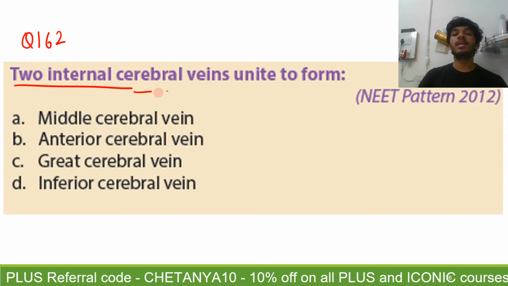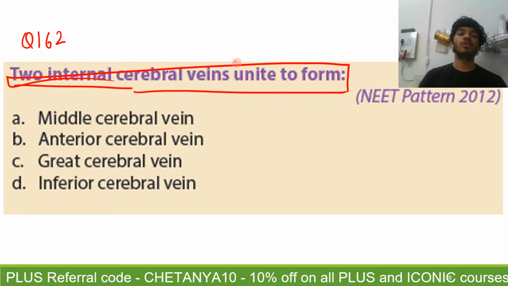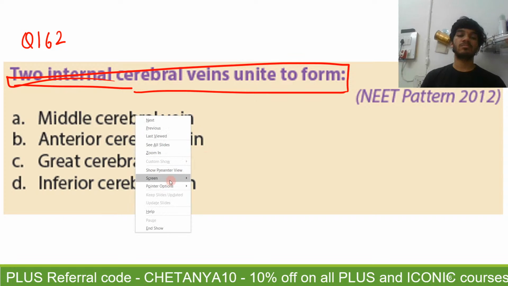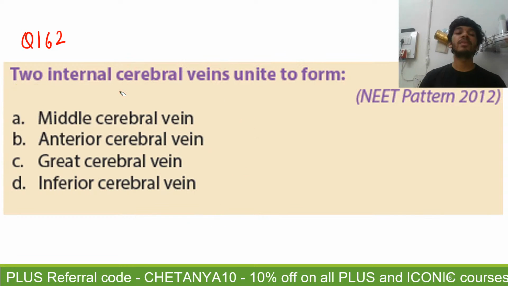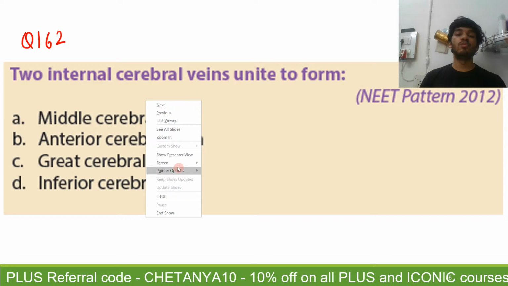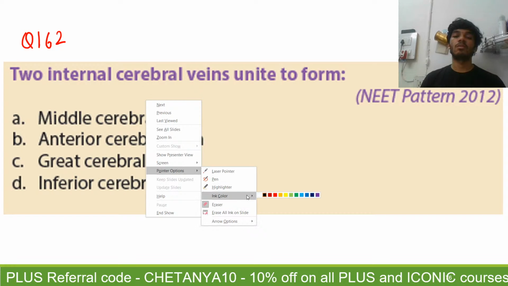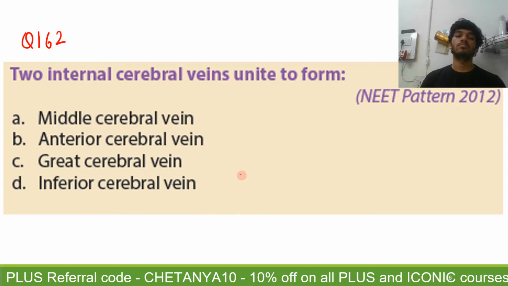The two internal cerebral veins, they unite to form what? Right, 161 is A. That is why I have moved ahead. The two internal cerebral veins, they unite to form.